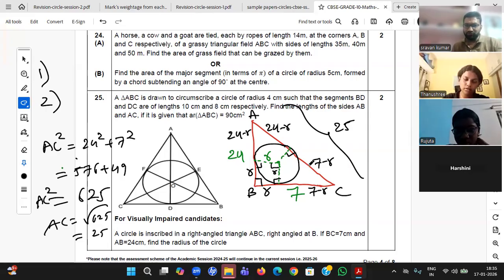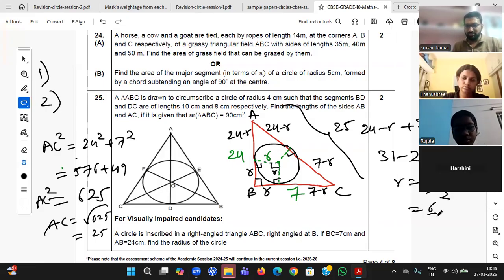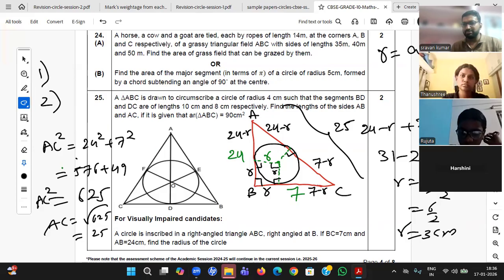I am saying this is 24 minus R plus 7 minus R. AC: 24 minus R plus 7 minus R equals 25. That is nothing but 31 minus 2R equals 25. So R equals (31 minus 25) by 2, 6 by 2, 3 centimeters. Or the students who remember the formula, R equals (A plus B minus C) by 2, direct formula.